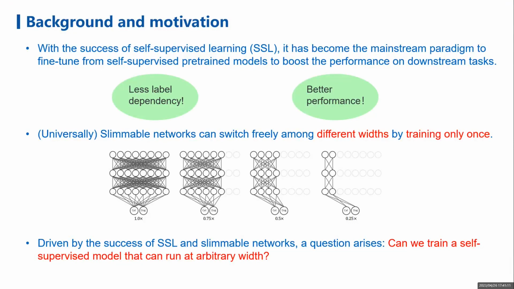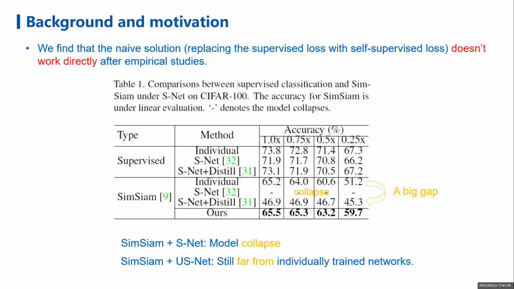In the context of supervised learning, the family of slimmable networks were proposed. Driven by the success of self-supervised learning and slimmable networks, we are motivated to ask a question: can we train a self-supervised model that can run at arbitrary weights? A naive solution is to replace the supervised loss with self-supervised loss based on the USNet framework. However, we find that this solution does not work directly after empirical studies.